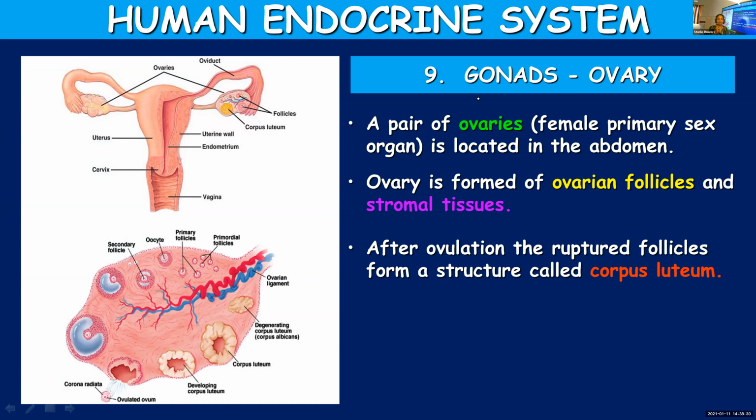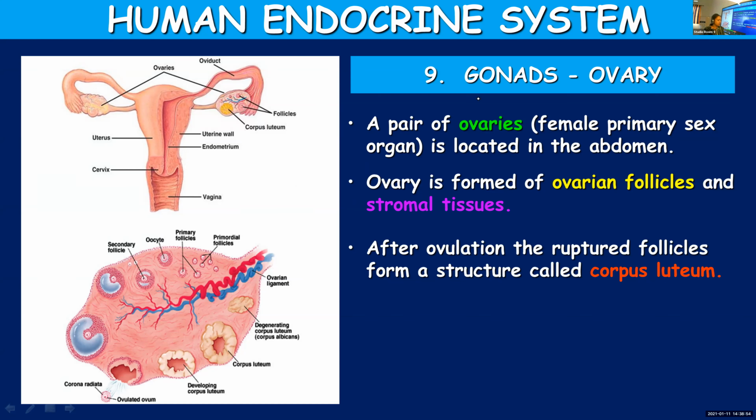Every month only one ovum will be released by one of the ovaries in a normal case. Exceptional cases can be there where more than one ova are released at a time, but usually only one ovum will be released by one of these ovaries approximately once in 28 days.